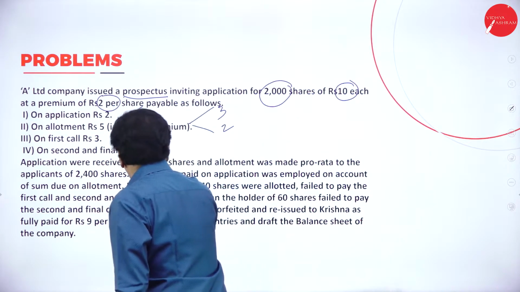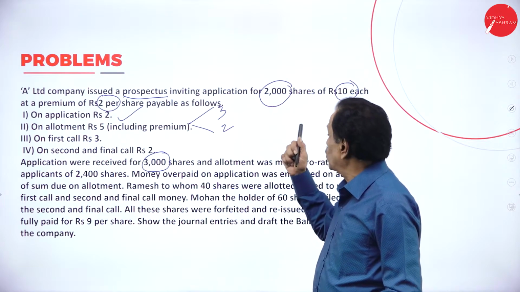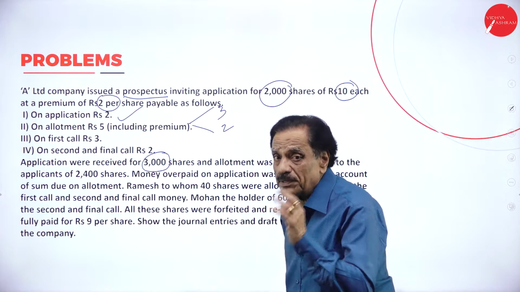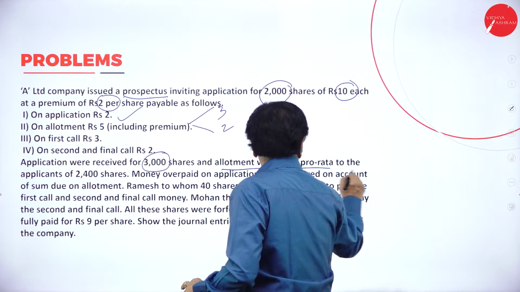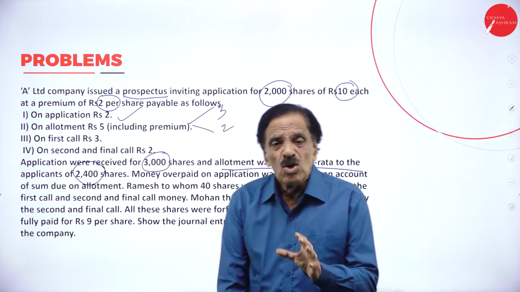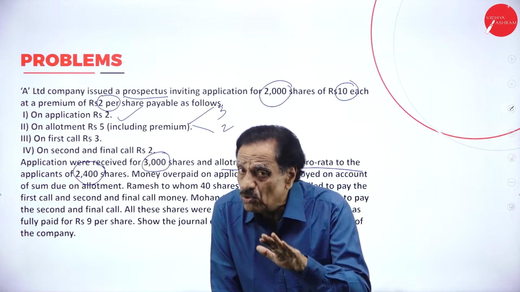Applications received for 3000 shares. So how many shares are there? You have got 2000. How many applications were received? 3000 shares. So how many applications would have been rejected? 1000. And allotment was made on a pro rata basis to 2400. The problem says you got 3000 applications for only 2000 shares.